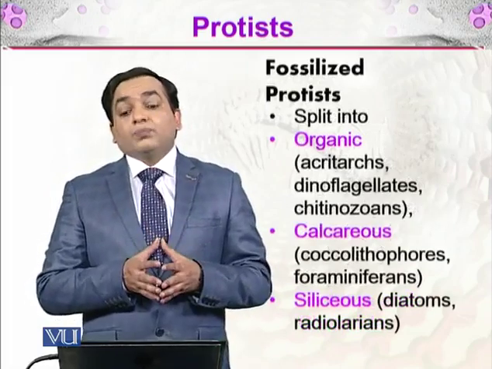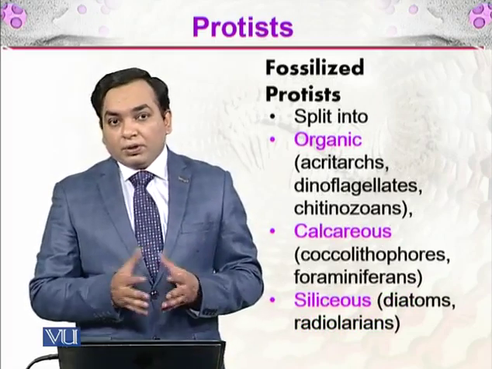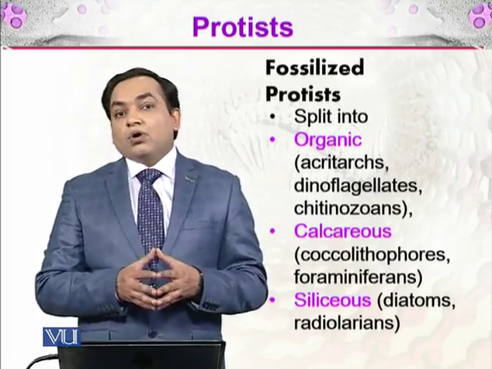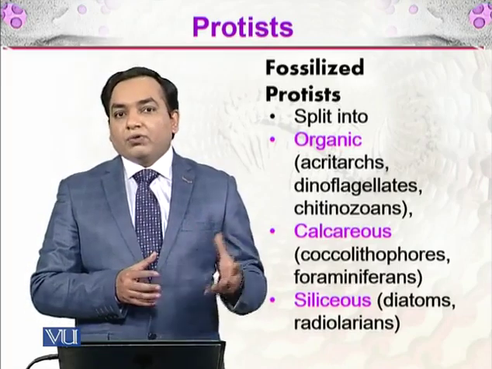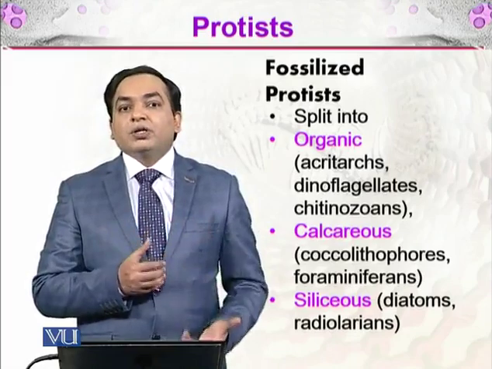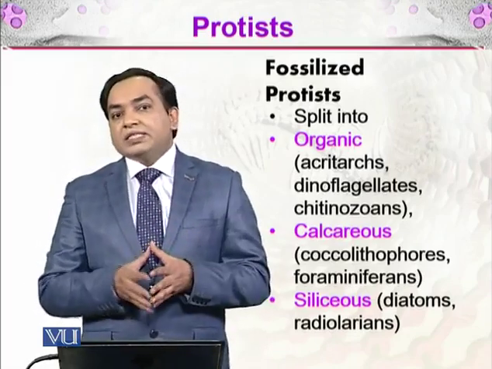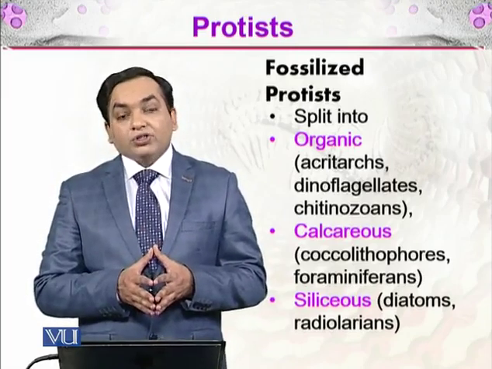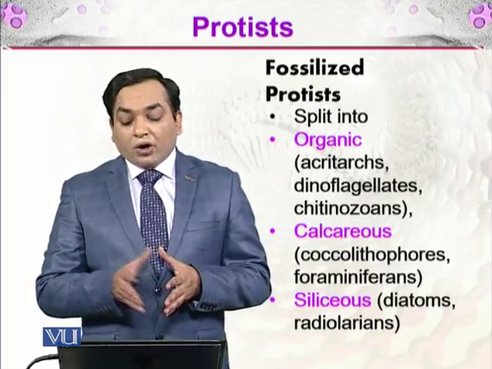So, fossilized protists, we can see these in the ocean beds. We can see the different layering or stratifications of the mountains. If there was an ocean present, and during mountain formation, that part of the ocean came up, we can see these fossils there. So these are split into organic, which are acritarchs, dinoflagellates, and chitinozoans, or calcareous, which are made up of calcium carbonate.